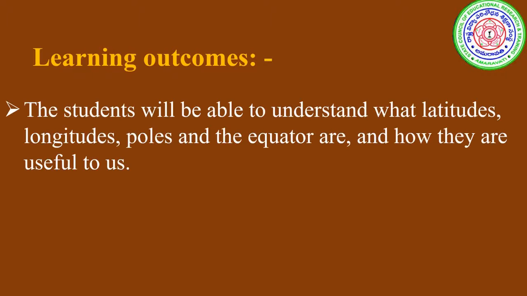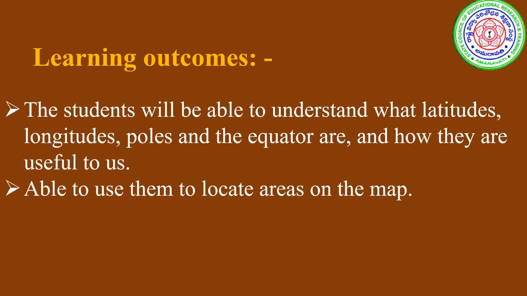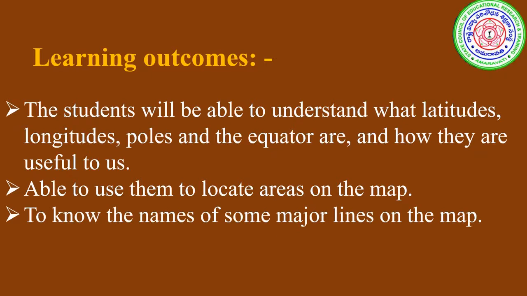Learning Outcomes. At the end of this video, the students will be able to understand what latitudes, longitudes, poles, and the equator are and how they are useful to us. And the students will be able to use them to locate areas on the map, and to know the names of some major lines on the map.